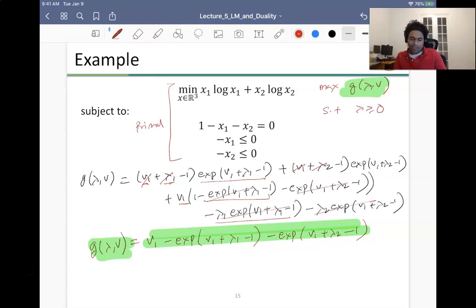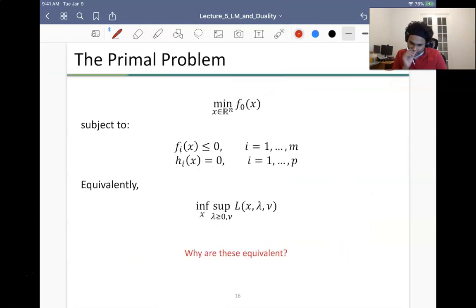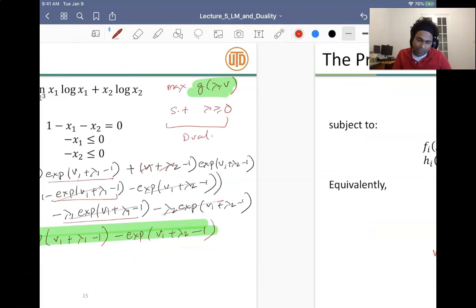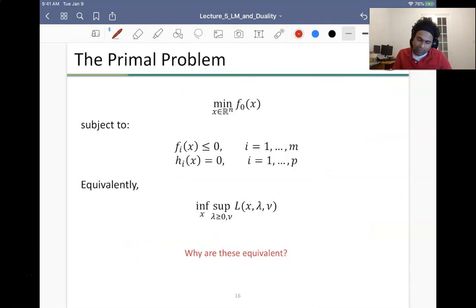So this is the dual formulation of the problem. Okay, so we went through this example and saw the primal and the dual formulation. The dual construction will follow a similar kind of technique for most examples. Okay, all right, so now we have the primal problem.